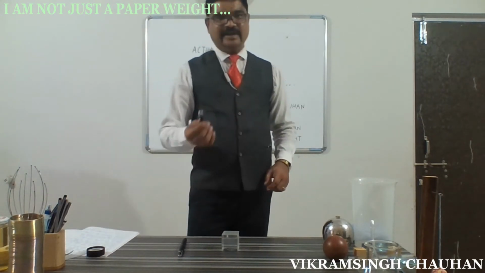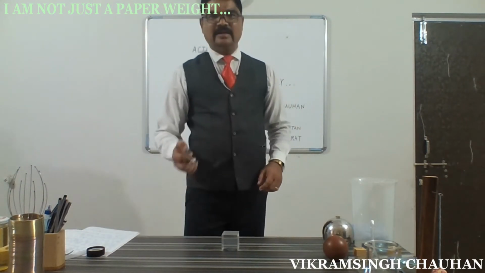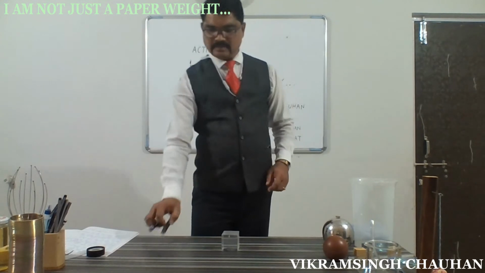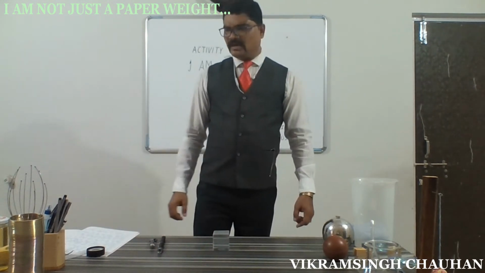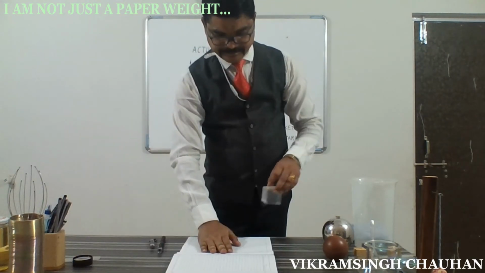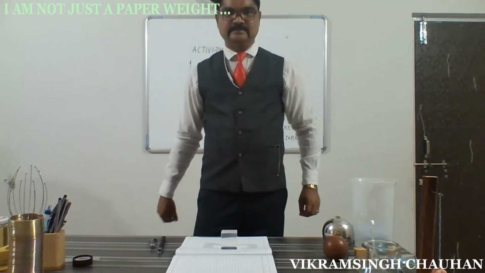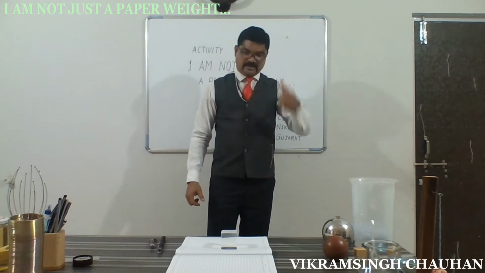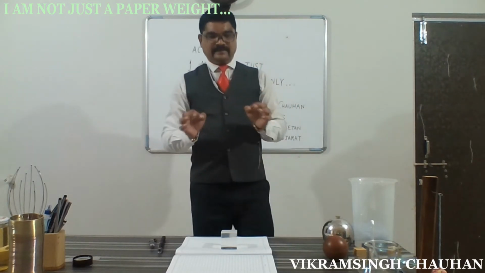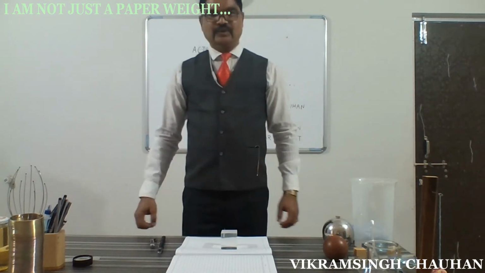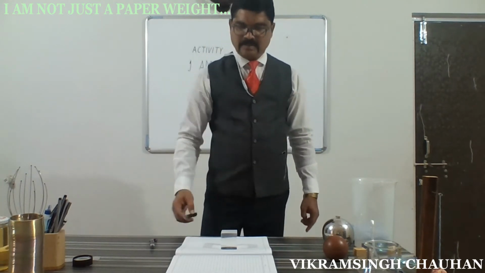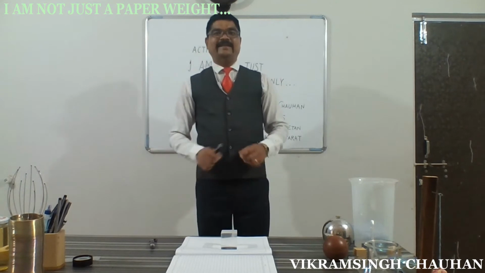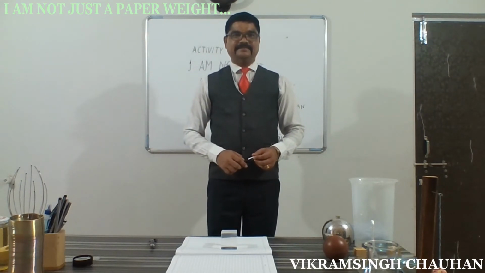It can be a toy laser gun or it can be a laser gun. This paperweight, a white sheet, and the first thing that we are going to show using this paperweight is that light travels in a straight line.